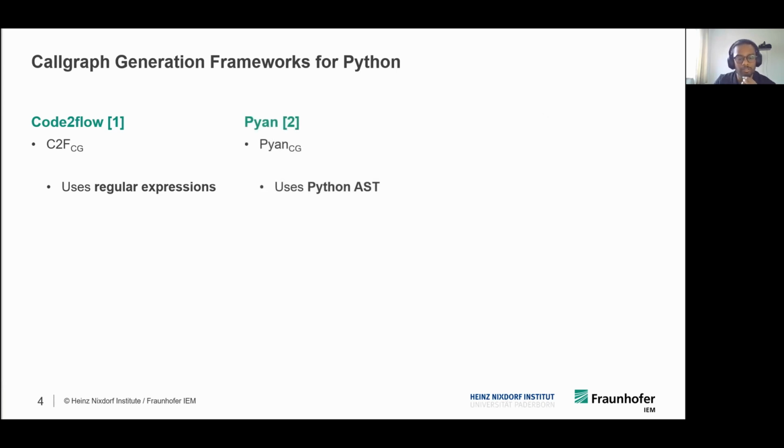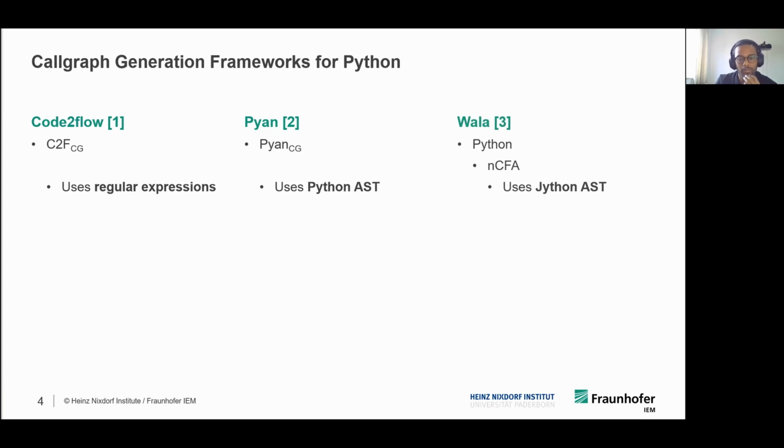The second framework is Pyan. It uses the inbuilt Python AST library to extract a static call graph for Python input. AST is an abstract syntax tree, which is basically a tree representation of the source code.